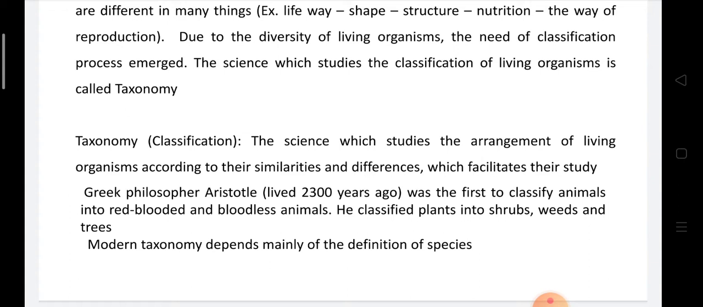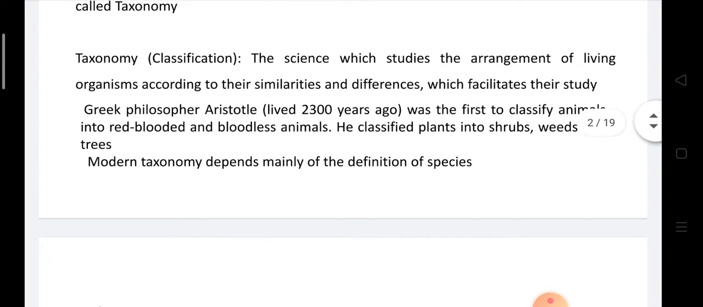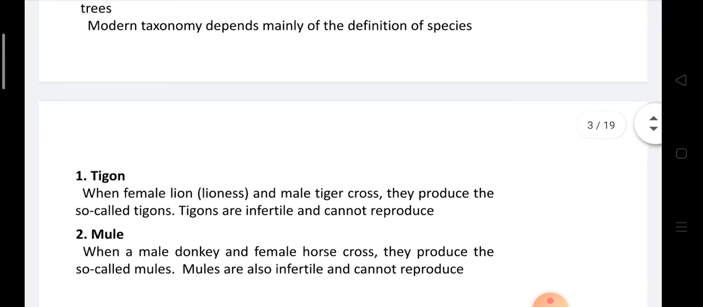Aristotle was the first to classify animals into red-blooded and bloodless animals. He classified plants into shrubs, weeds, and trees. So, all living organisms with Aristotle are classified into animals and plants. Modern taxonomy depends mainly on the definition of species.